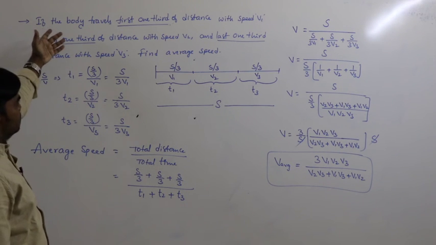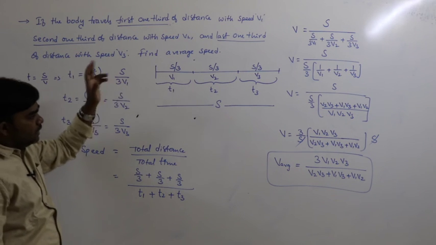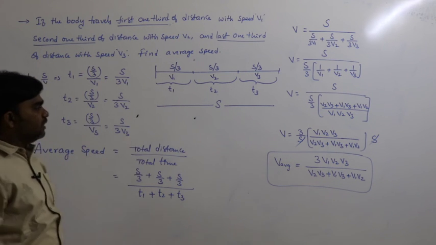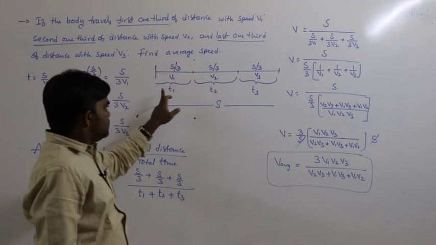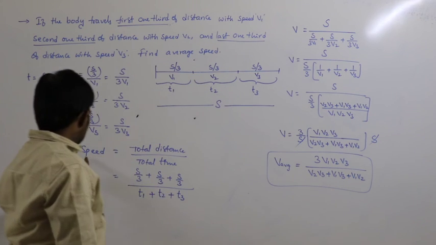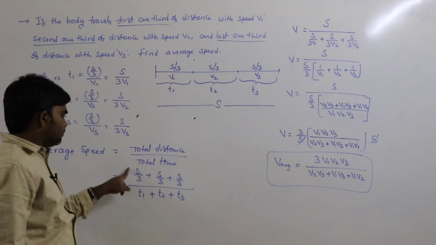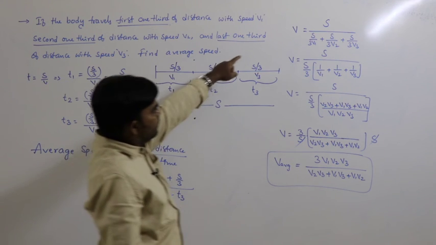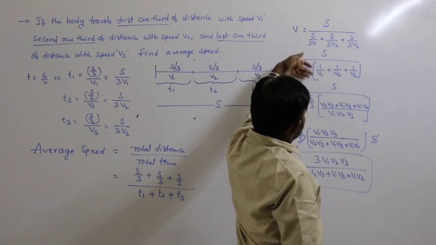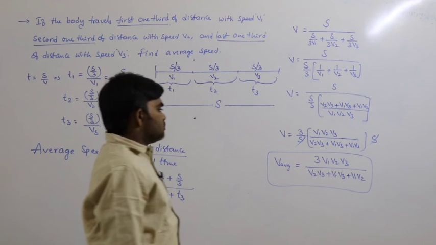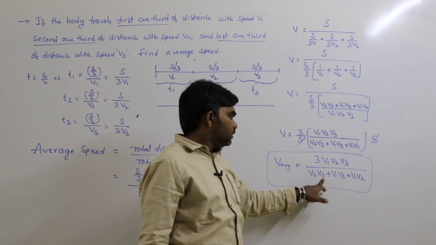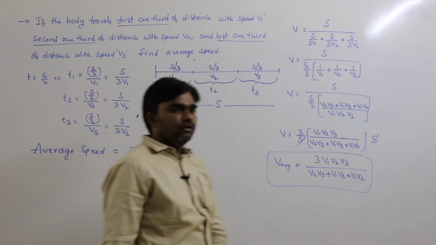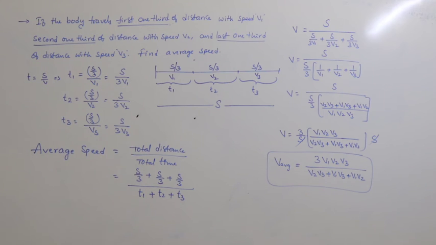In the previous case, the distance was divided into 2 equal halves. Here the distance is divided into 3 equal parts, so s by 3, s by 3, s by 3, with times t1, t2, t3. So average speed is total distance by total time, and this is the calculation. Finally, v average can be written as 3 v1 v2 v3 by v2 v3 plus v1 v3 plus v1 v2. This is the average speed or average velocity. Next,